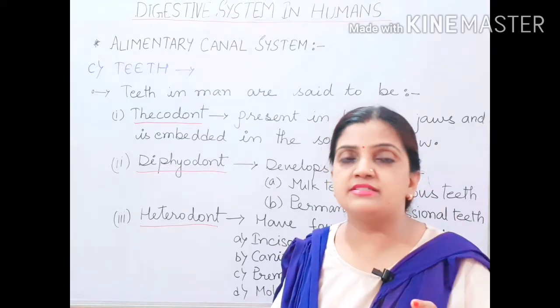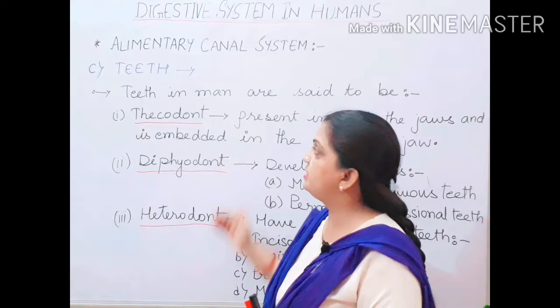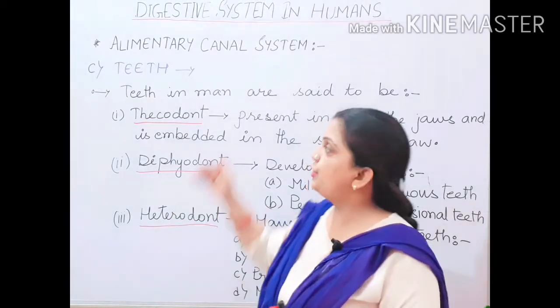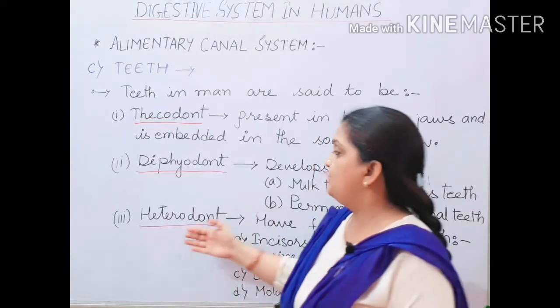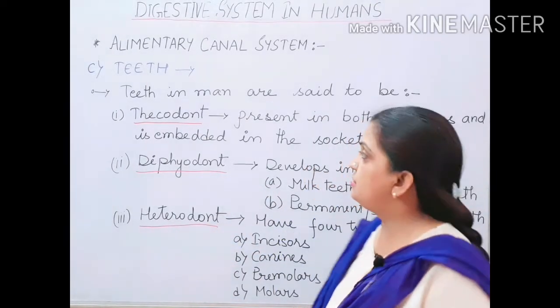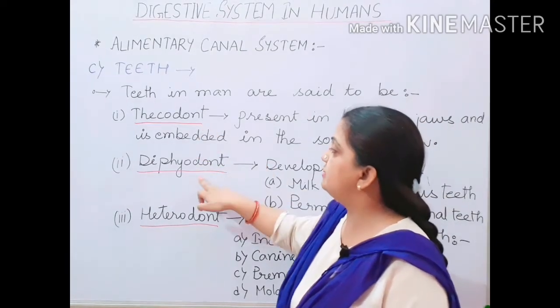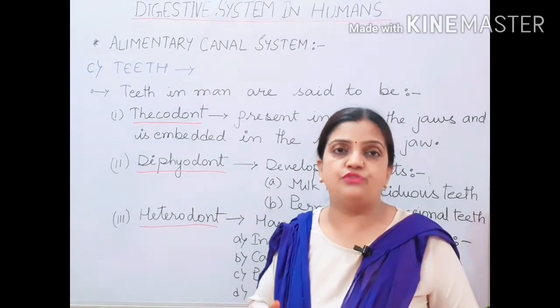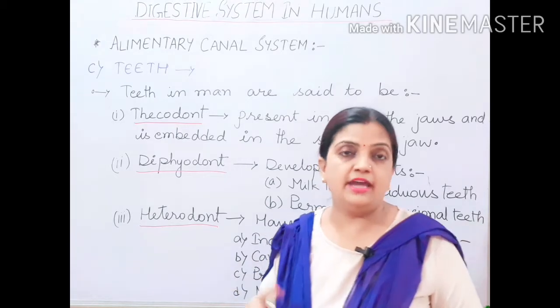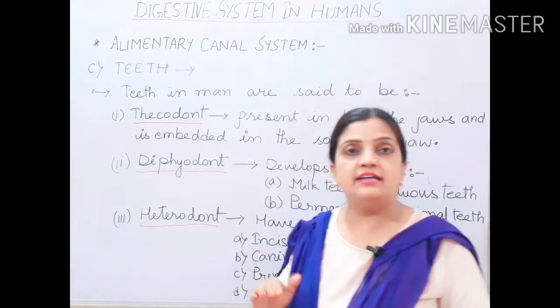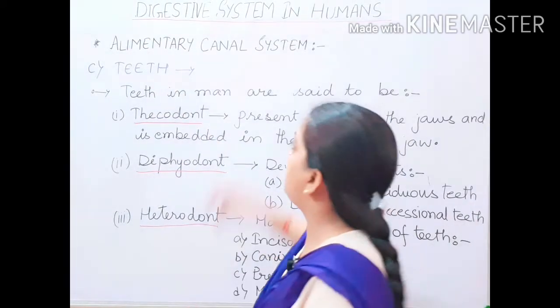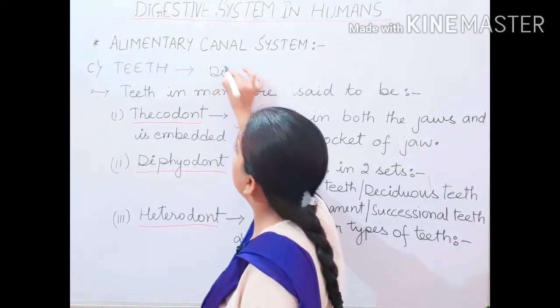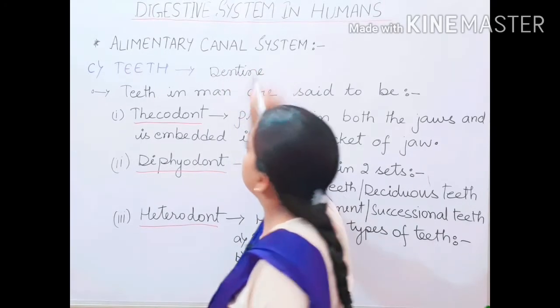So on that basis, different terms have been given: human beings are thecodont, human beings are diphyodont, human beings are heterodont. Now children, here the word dont is used for teeth. Another word for teeth is dentine.